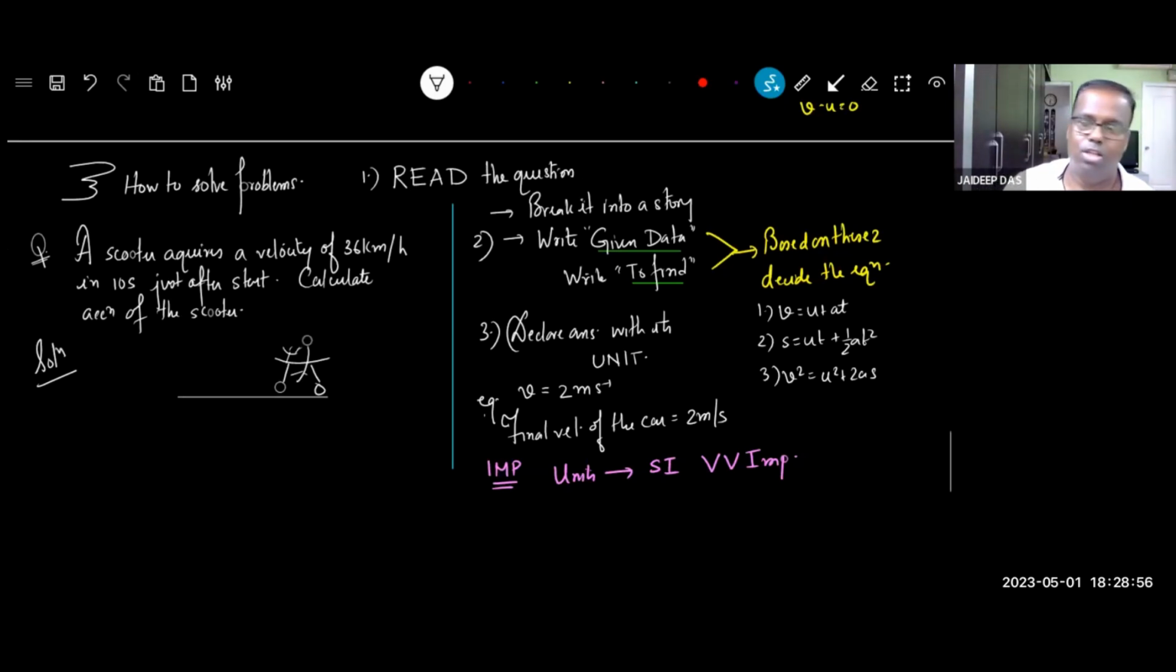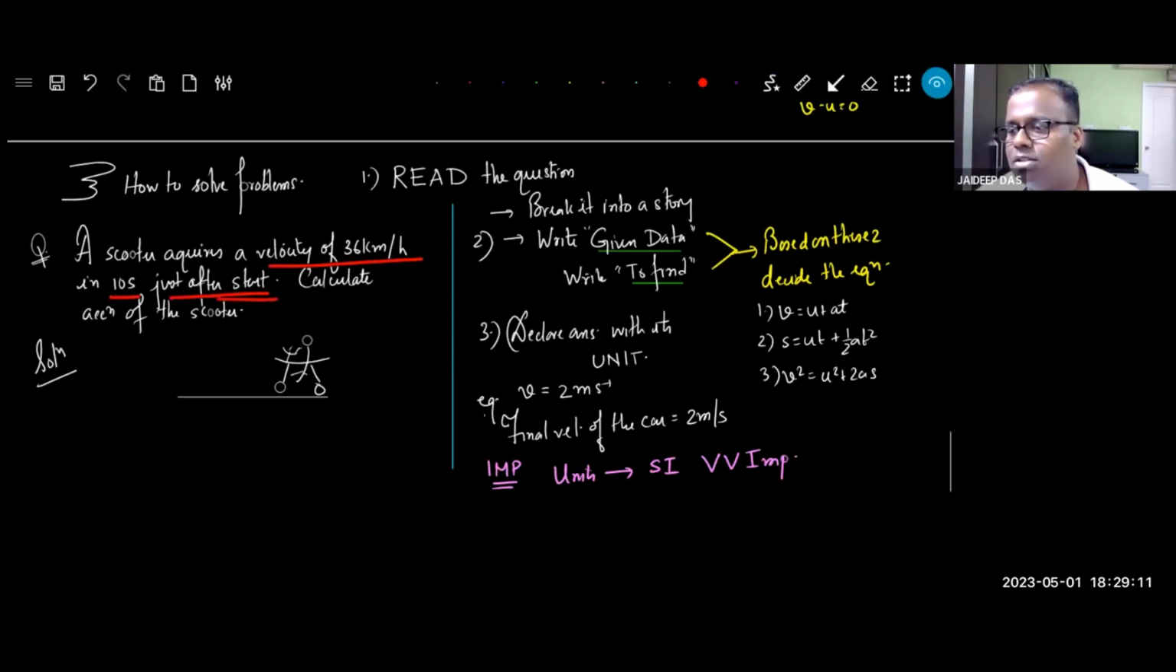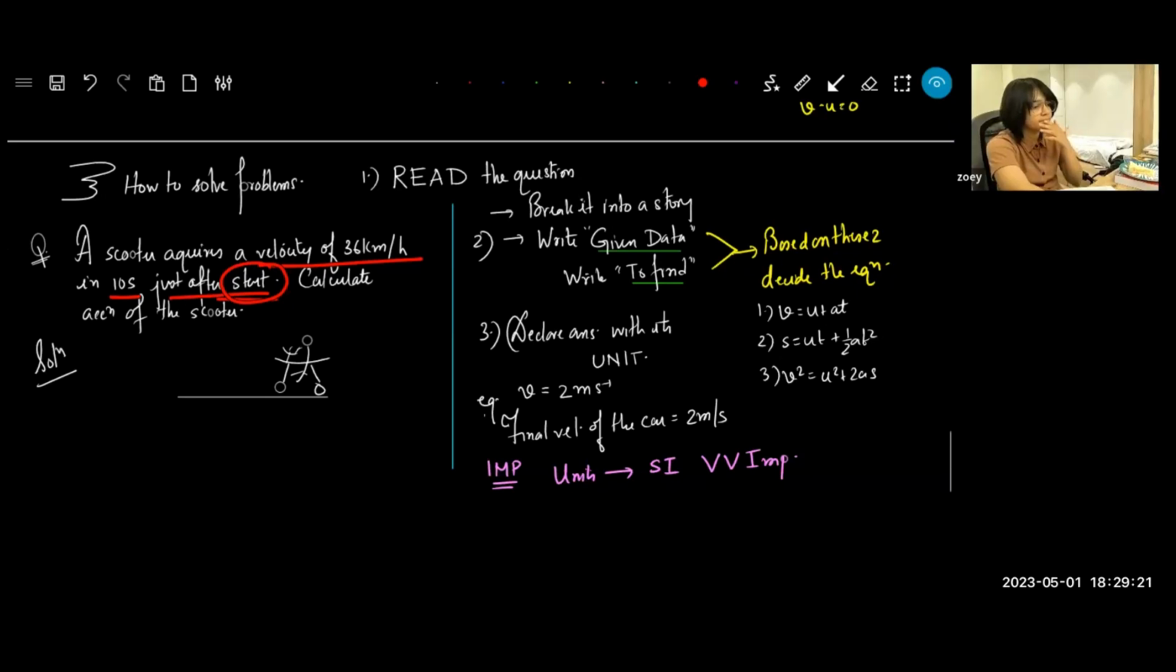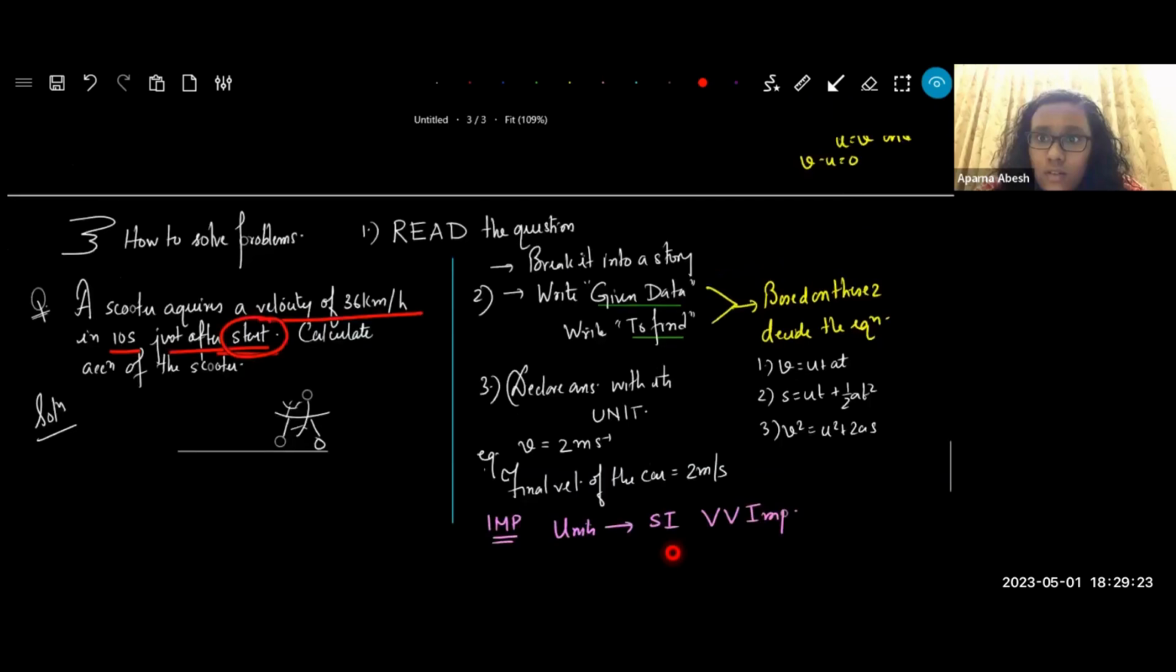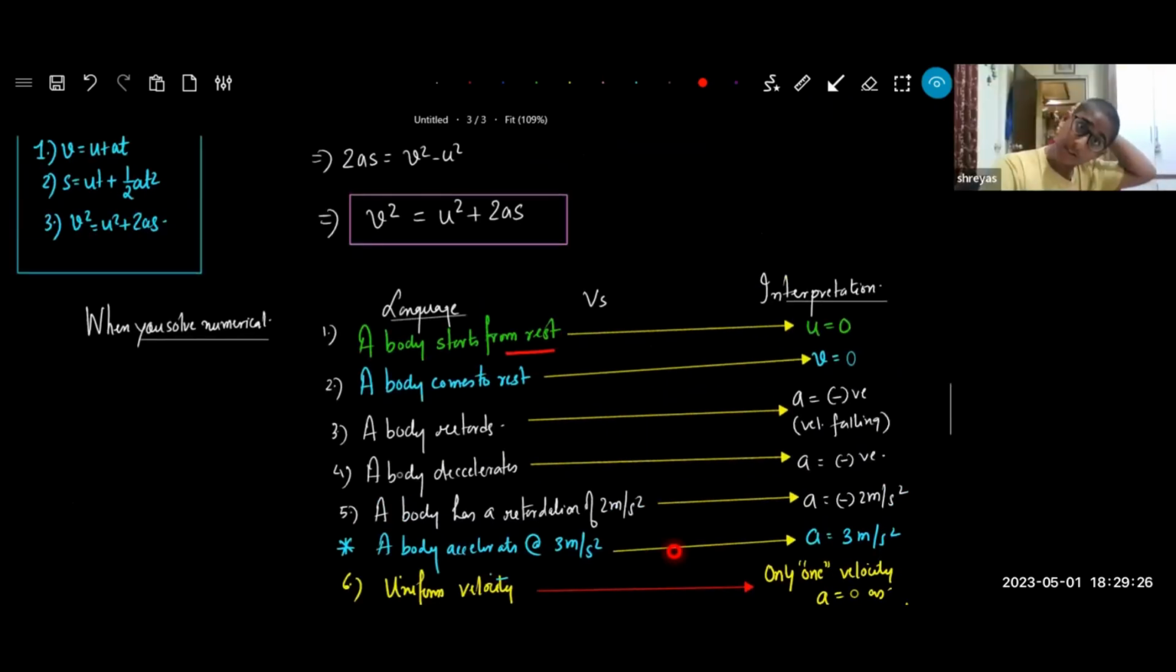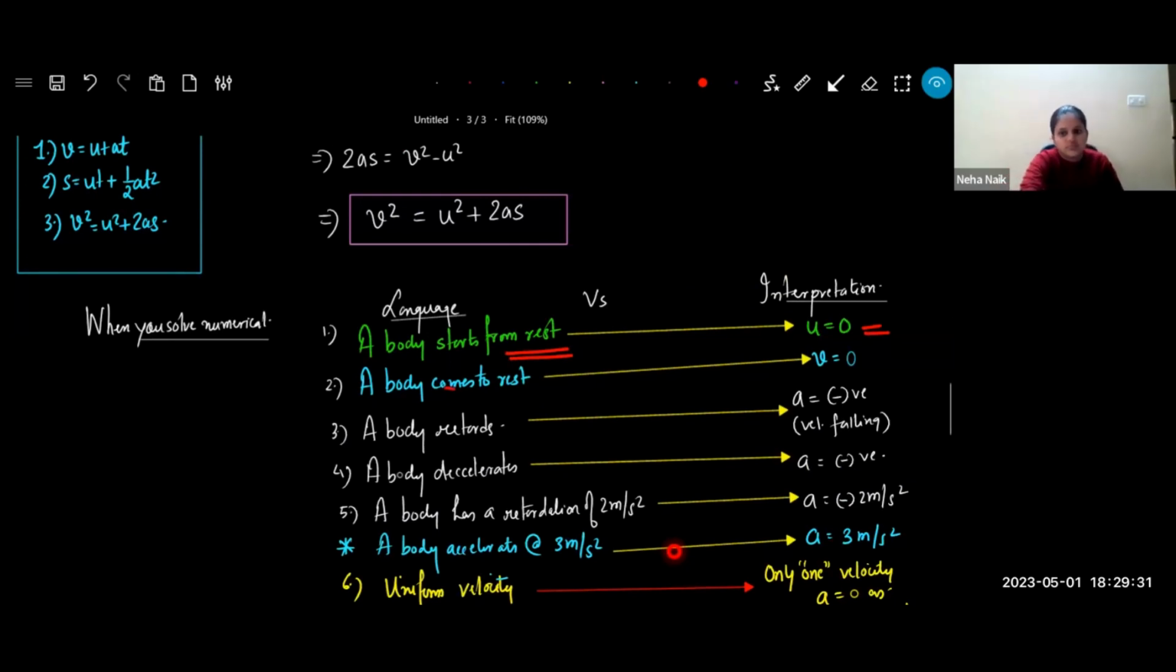Right. So we have a scooter. Read the question very carefully. The scooter acquires a velocity of so and so in 10 seconds just after start. This is big: just after start means immediately, so initial velocity. After the scooter started, in 10 seconds it reached 36 kilometers per hour. Just after start.